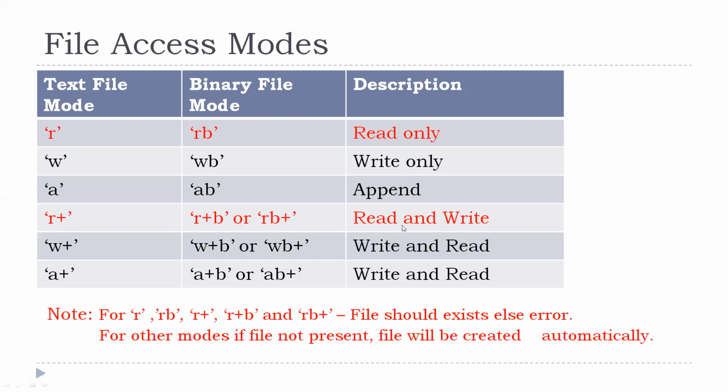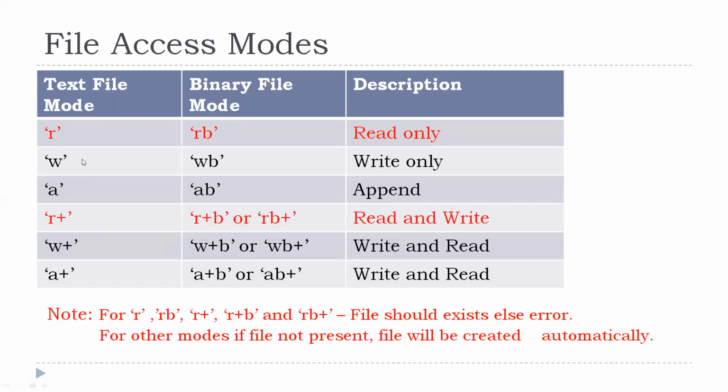Kindly note that when the file is not present, it will throw an error. In order to open a file either in read mode or read binary or read write, that is R plus, or read write binary, RB plus, the file should be in existence. If the file is not present, it will throw an error.